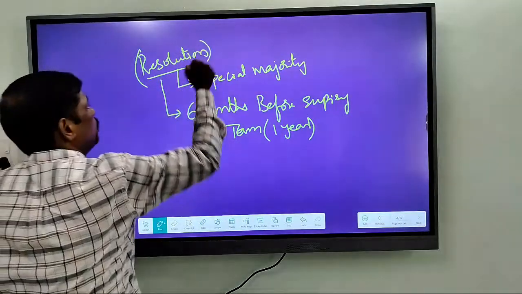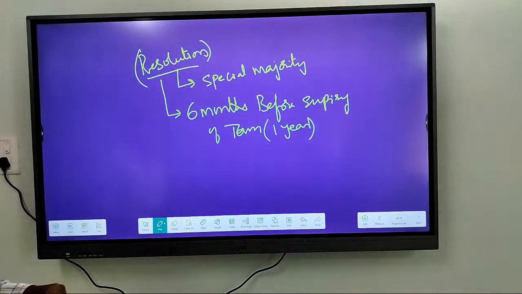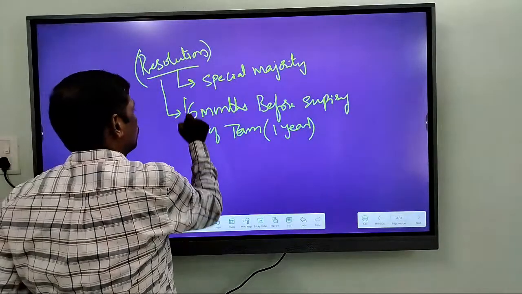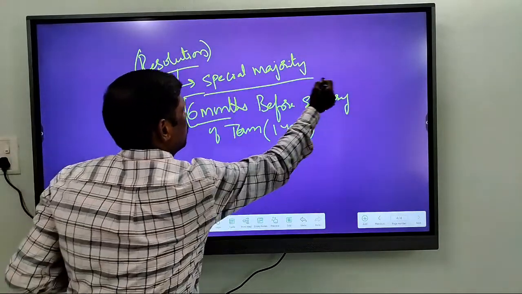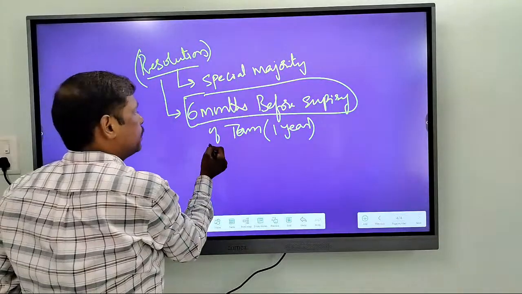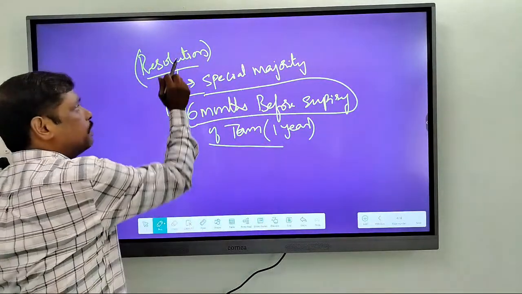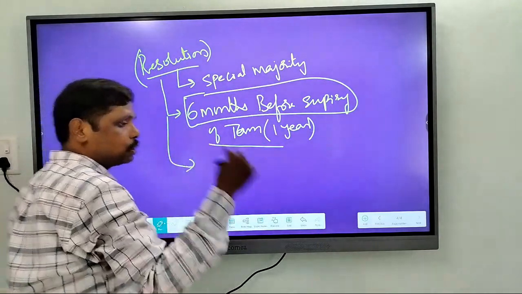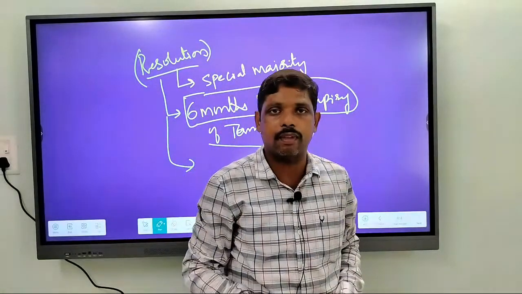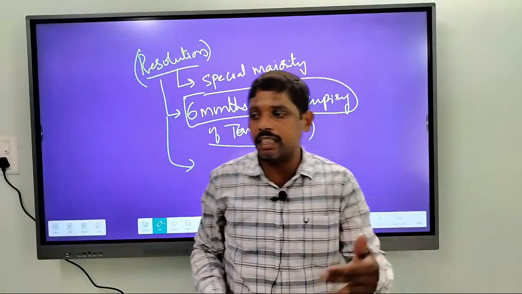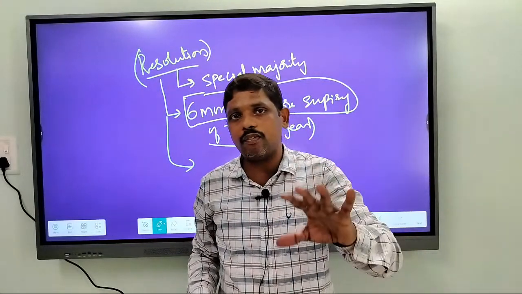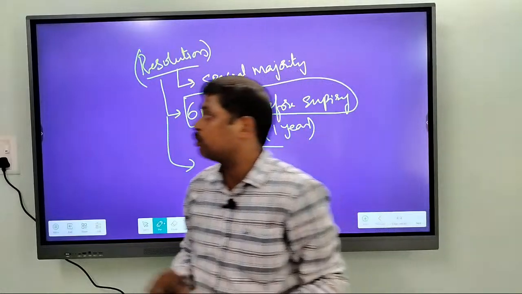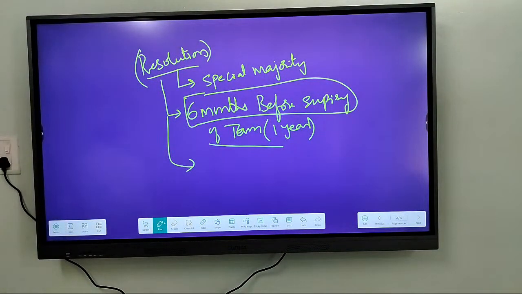Alright, so a resolution should be passed within a period of 6 months before expiry of the term of 1 year. So if a resolution is passed, again the national emergency can be extended for another 1 year. So this extension by passing a resolution can be done for any number of times, right? So that is the procedure for imposing national emergency.